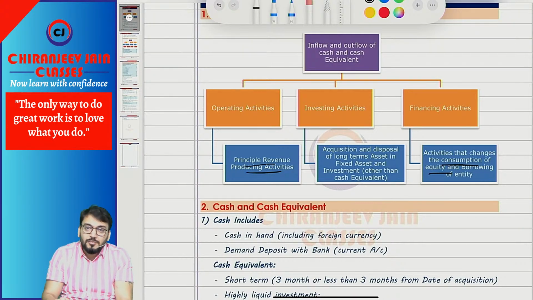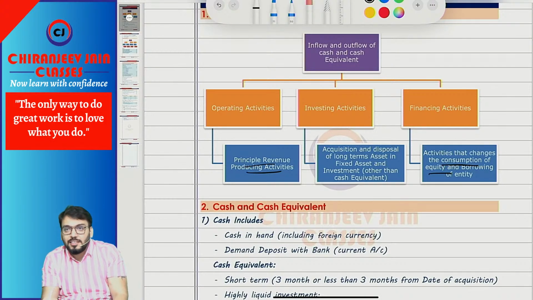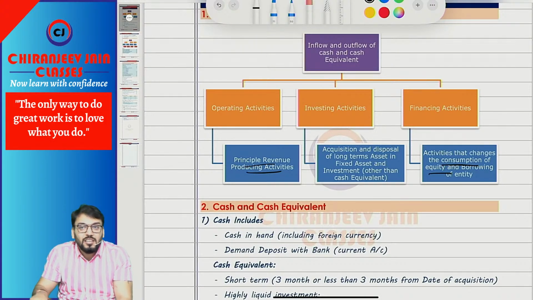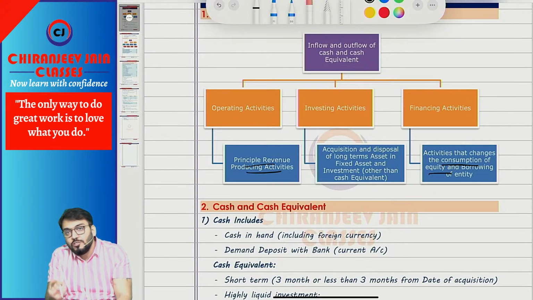Now there are some activities which are not principal revenue producing activities, and also they are not investing and financing activities. Then they will be assumed to be operating activities. So any activities which are not financing and not investing will be considered as operating activities.